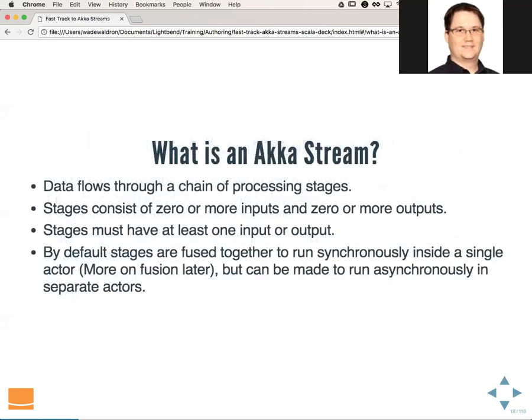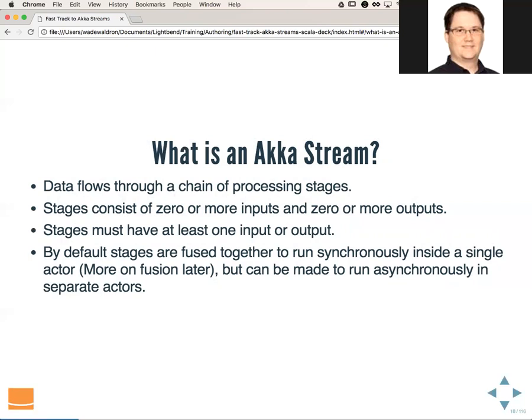So what is an Akka Stream? Now that we understand the relationship to all of these concepts, what is it really? In an Akka Stream, data flows through a chain of processing stages. Stages consist of 0 or more inputs and 0 or more outputs. However, they must have at least one input or output. They can have more than one input or more than one output, but they have to have at least one of either. By default, these stages are fused together to run synchronously inside of a single actor.